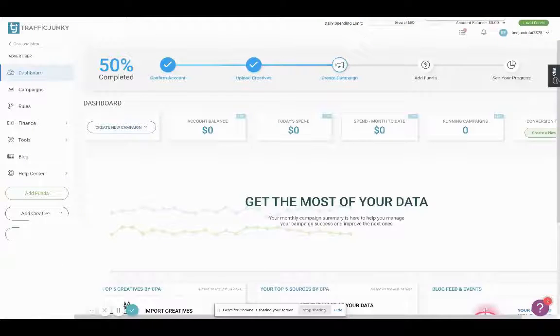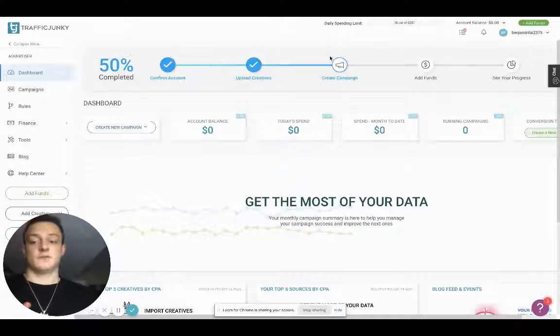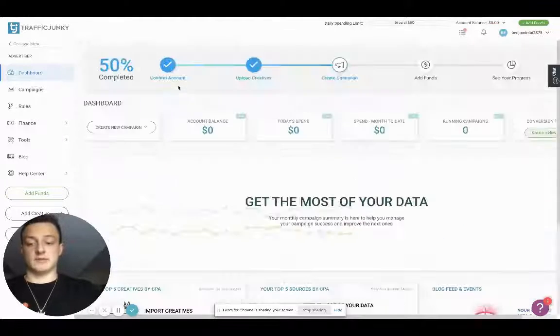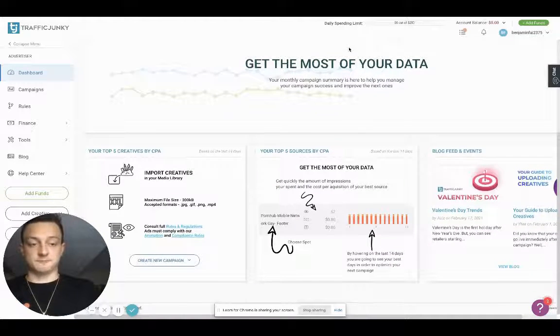Okay, so you've got TrafficJunky here. And I recommend for everybody start with TrafficJunky, then move to ExoClick, then PlugRush, and anything else after that. Okay. PlugRush is mainly like pop under. TrafficJunky doesn't have pop under ads. They mainly have banner ads. You can do in-stream ads on these massive sites. These sites have the same people as on Facebook and all these other places, okay? So it's important to remember that.